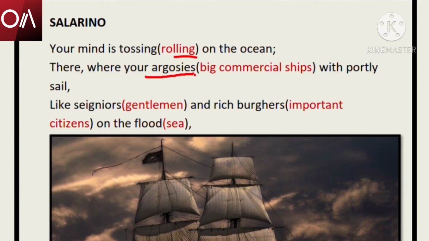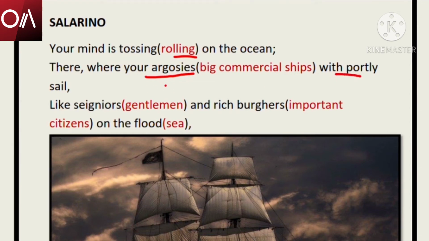"There your argosies." Argosies means the big commercial ships. These ships are owned by whom? By Antonio. These are Antonio's ships. Antonio is a very wealthy merchant. I have already told you. He had a number of ships. All those ships are carrying his goods to different places to sell them. So if the ships get shipwrecked, or if any other bad things happen to the ship, if there is a shipwreck or if it goes anywhere else instead of coming back, then what will happen? Antonio will be suffering a huge loss. That is why he is worried, according to Salerio. "With portly sail."